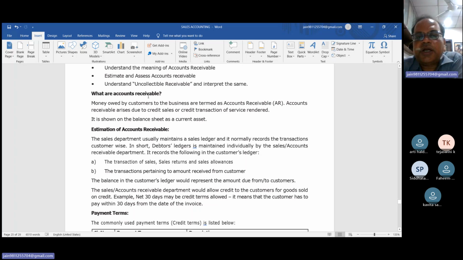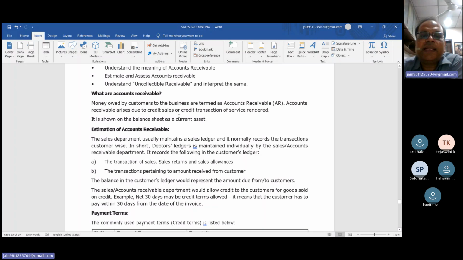Accounts receivable, bills receivable and debtor are all the same. Money owed by the customer to the business is termed accounts receivable (AR), or bills receivable (BR), or debtor. Accounts receivable arise due to credit sales or credit transactions of services rendered. Whenever you sold or provided goods on a credit basis, bills receivable or accounts receivable or the debtor will arise.